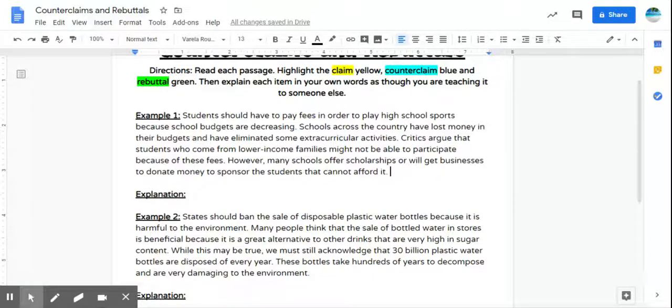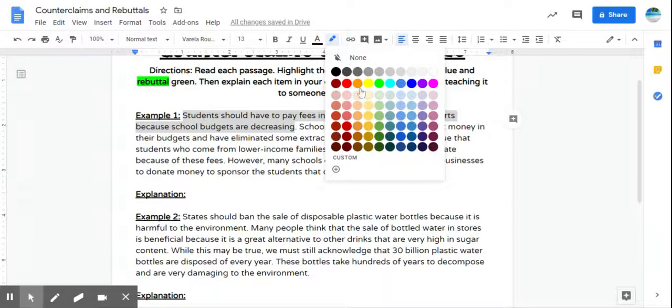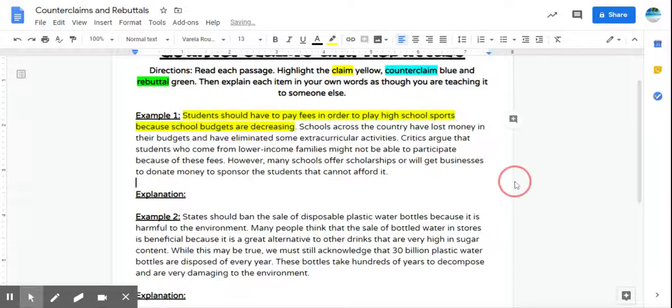So this author's claim, they're saying that students should have to pay fees because the schools don't have a lot of money. And I think that this is the case for even like if you play Pop Warner or you play most sports, you do have to pay some kind of a fee regardless, just because sports and athletics are super expensive. And in schools, they keep cutting the budget. So it falls on the students and the parents to pay those fees.